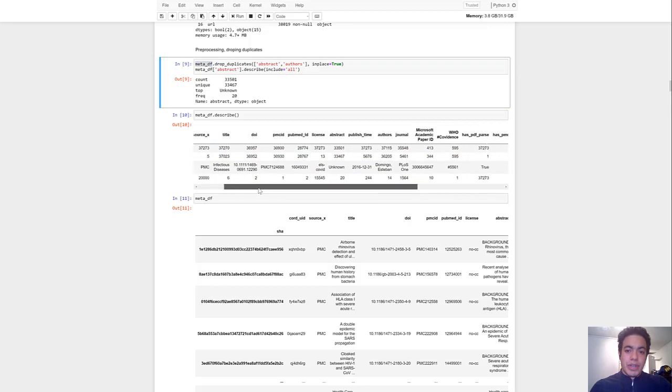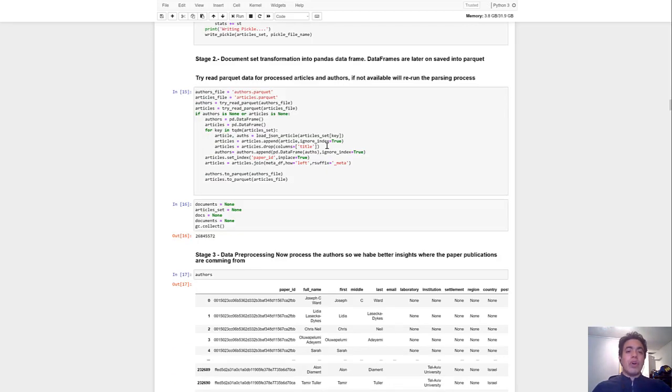37,273 records. So when coming to the document set transformation, we have JSON parsed data files, which are required to be transformed into suitable and readable information for Python. In this case, we are processing these JSON files into data frames. You can see this later on our GitHub project.